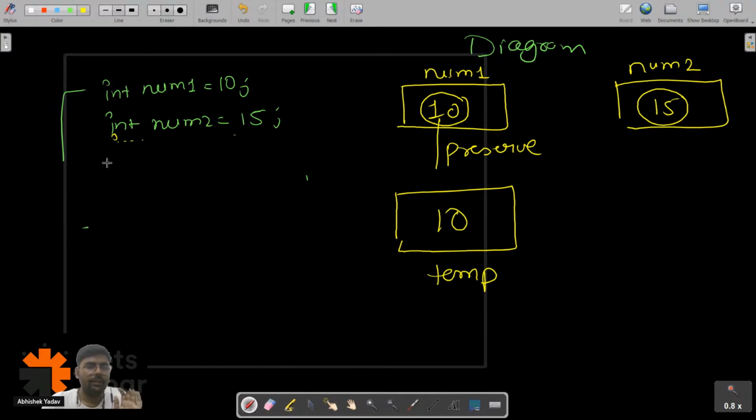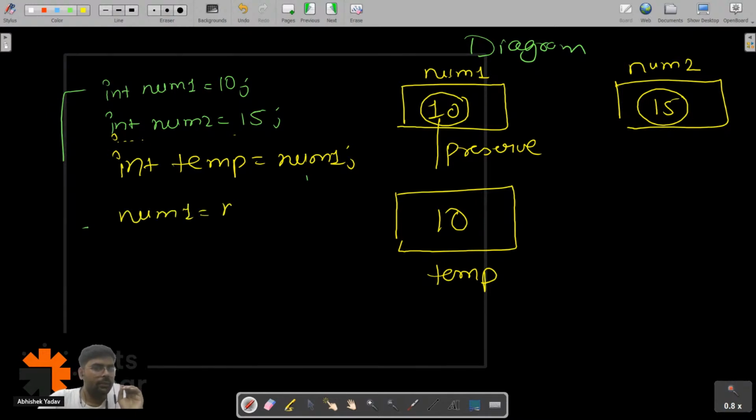Now what I will write is int temp is equal to num1, right? So the moment I write this line, the copy of num1 will get stored inside temp. After that I will write num1 is equal to num2. So what will happen is this 15 will be stored inside num1, that is, this will be replaced, but I have already preserved the copy.